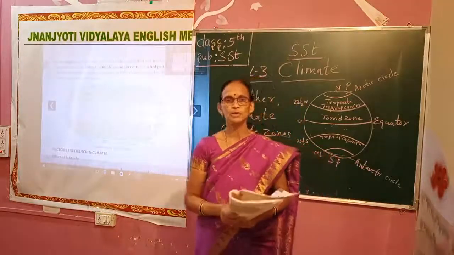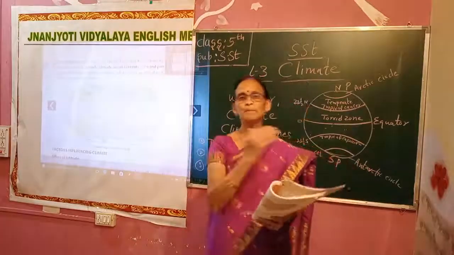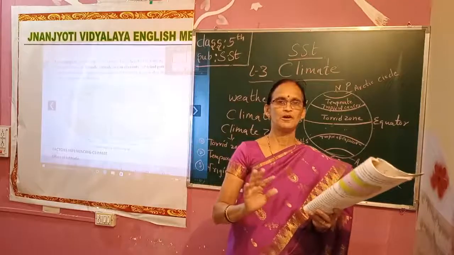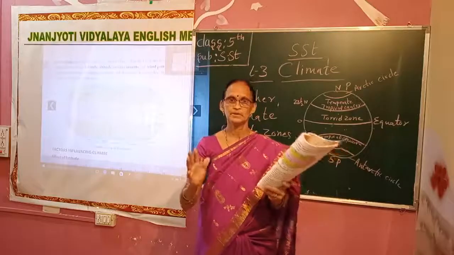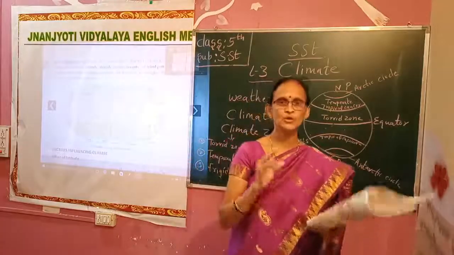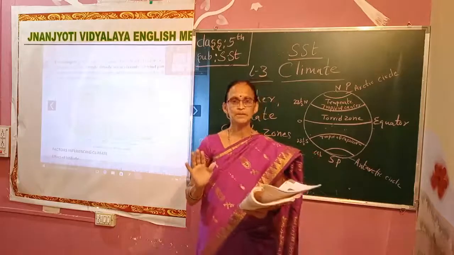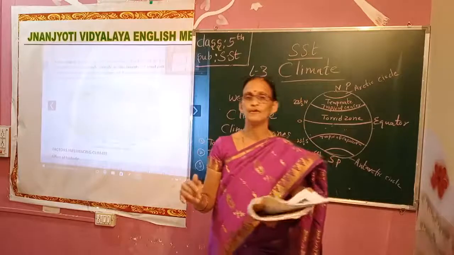When we are talking about an area, when we are talking about climate, we have to compare it to one particular area. Don't take all the areas in India, or all the areas in Karnataka, or all the areas in Dharwad. It changes from place to place. So now we are talking about only a particular place. A change in the weather condition in a particular place is called weather.